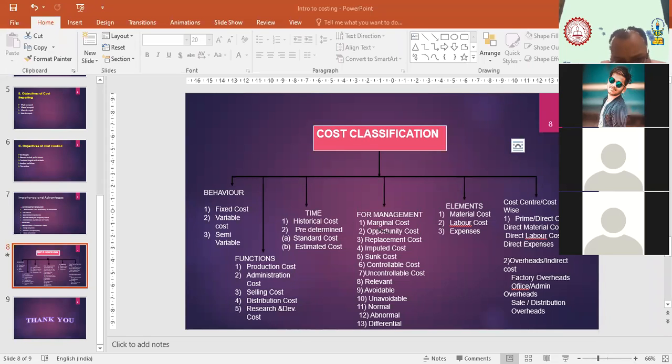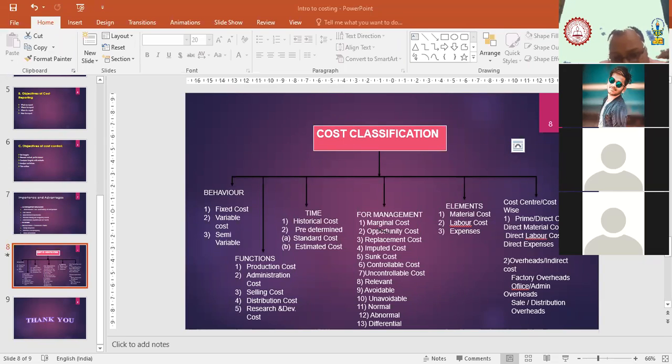Yes, exactly. But unavoidable costs are those expenses which you cannot avoid, like paying wages to your employees. We cannot become a Vijay Mallya all the time. We have to pay the wages, we have to pay the rent of the premises. These costs are also called inescapable costs. Avoidable and unavoidable is clear?